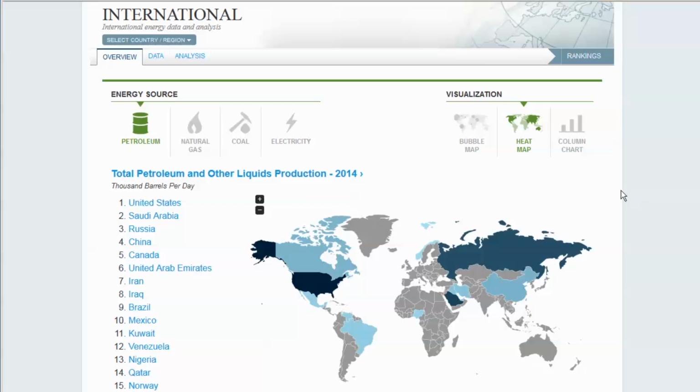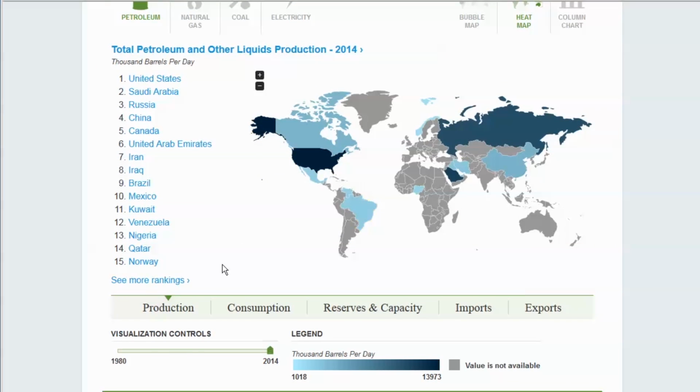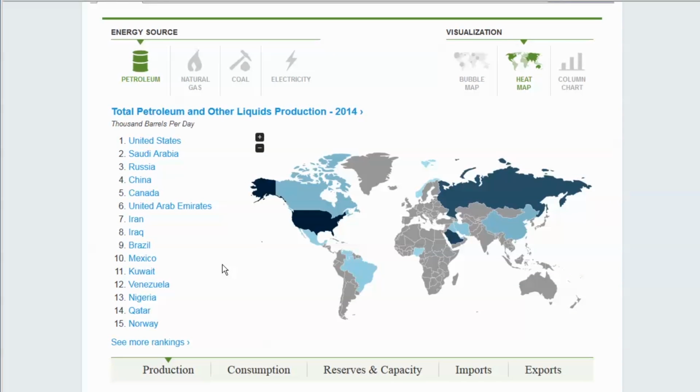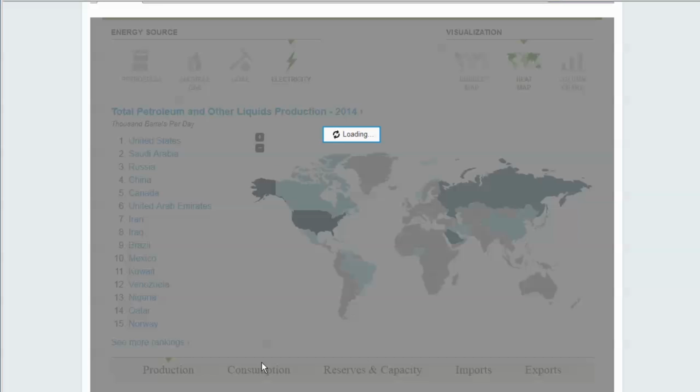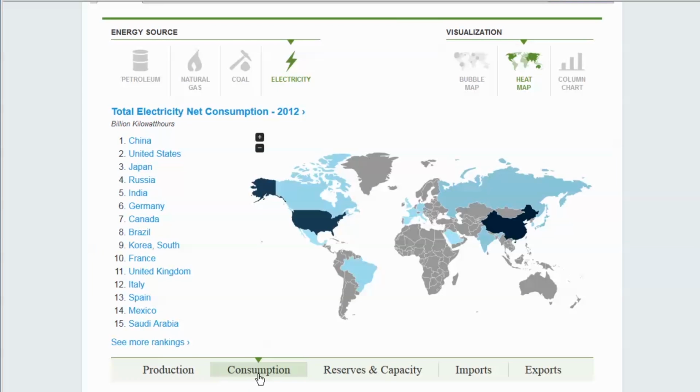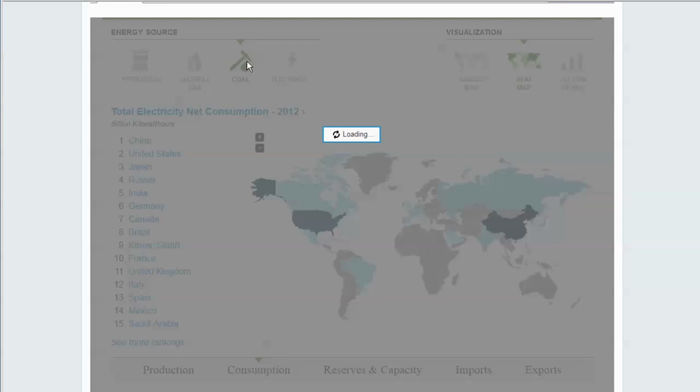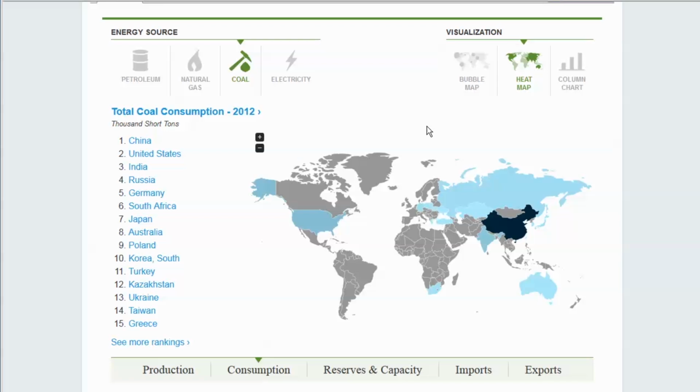Our first stop is the overview page. It gives you a comprehensive view into the world's energy situation, starting with the world's top 15 petroleum producers. You can change your fuel source here, and a category here, to see how the major energy players stack up. Let's take a look at the top 15 consumers of electricity. Or which countries consume the most coal. Change how you view this data here.